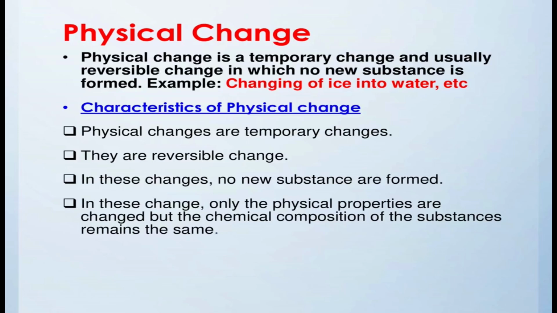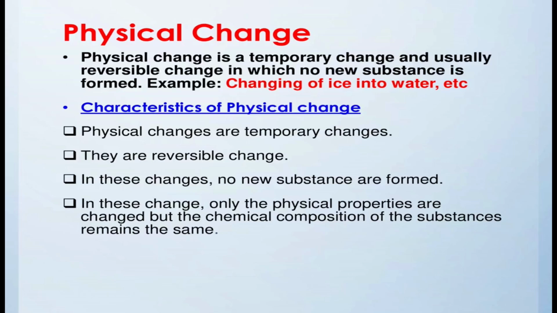So, an example is changing of ice into water. Ice has the chemical formula H2O and water is also H2O, chemically both of them are the same, and water can again be converted back into ice if we condense it. So, this is a physical change.